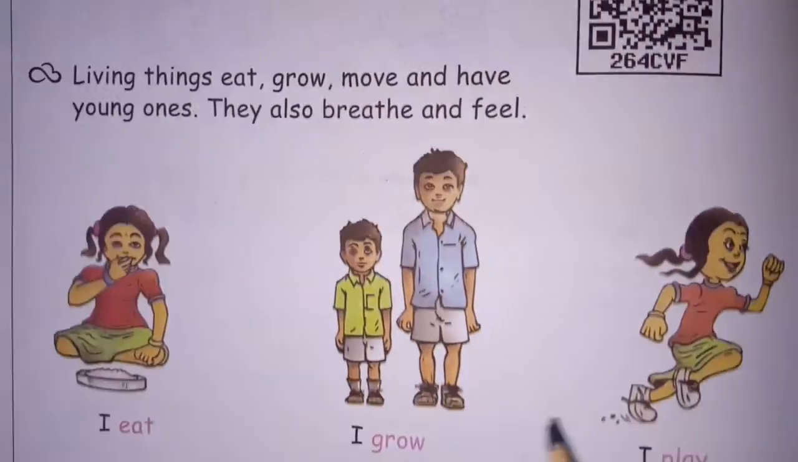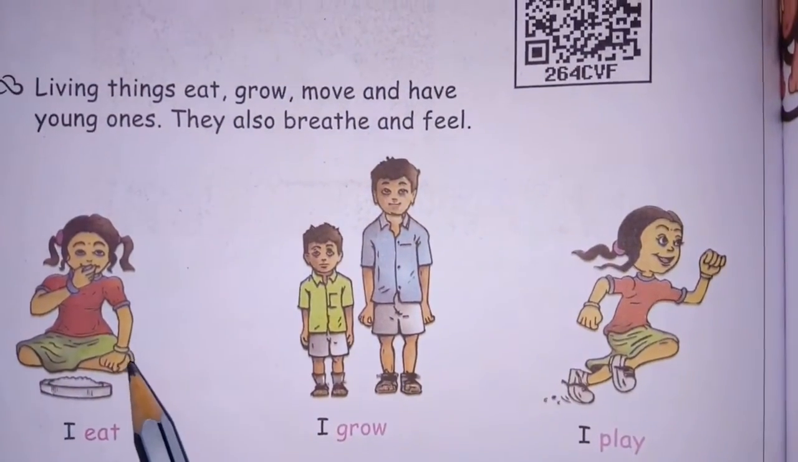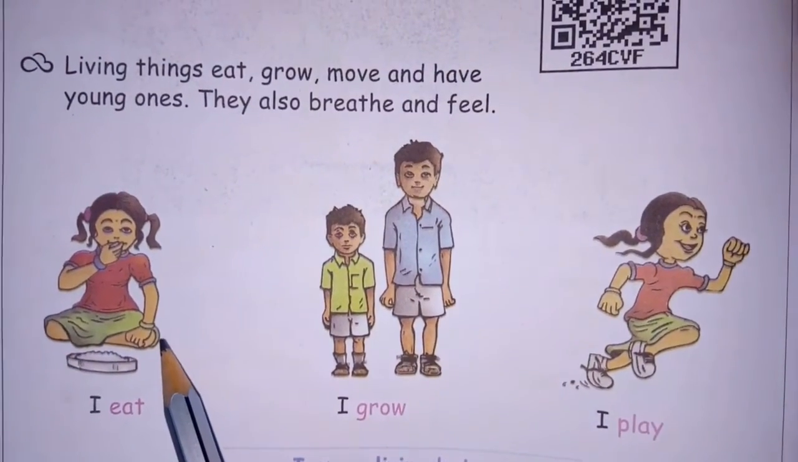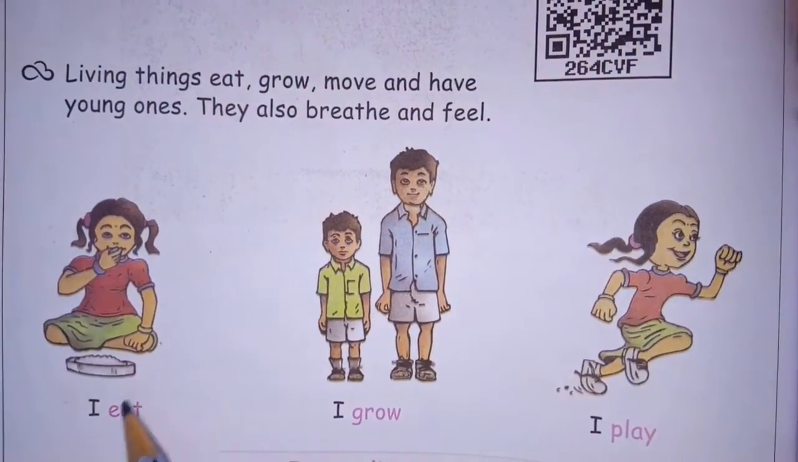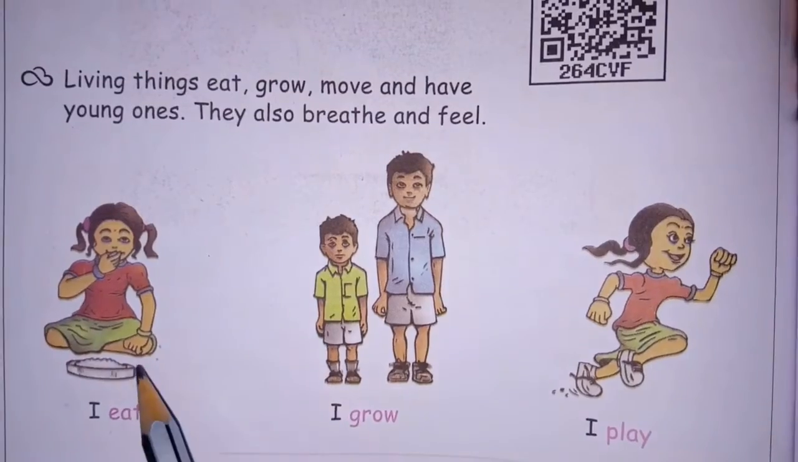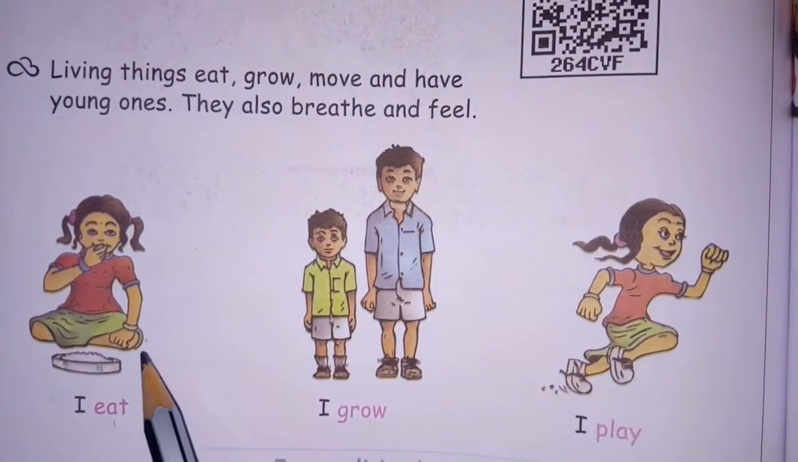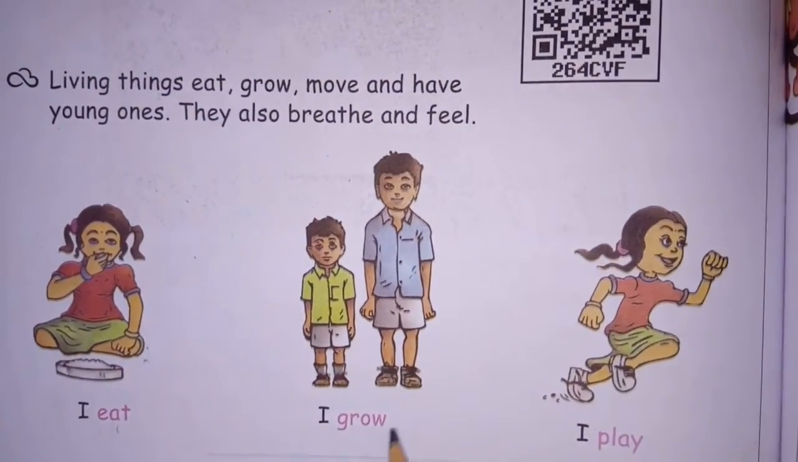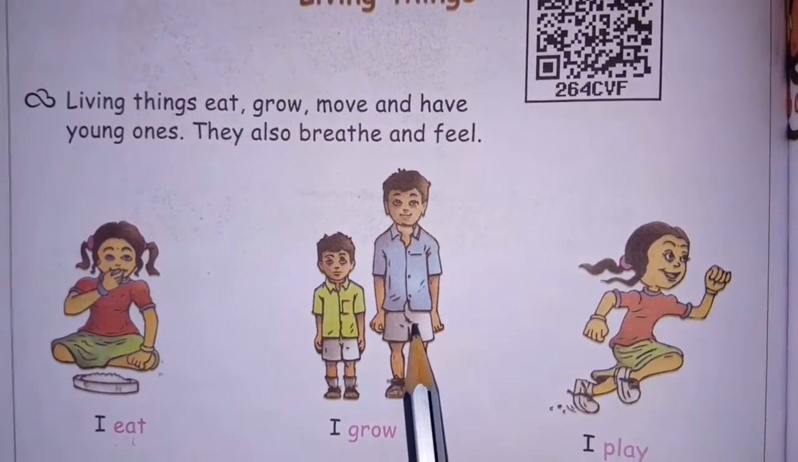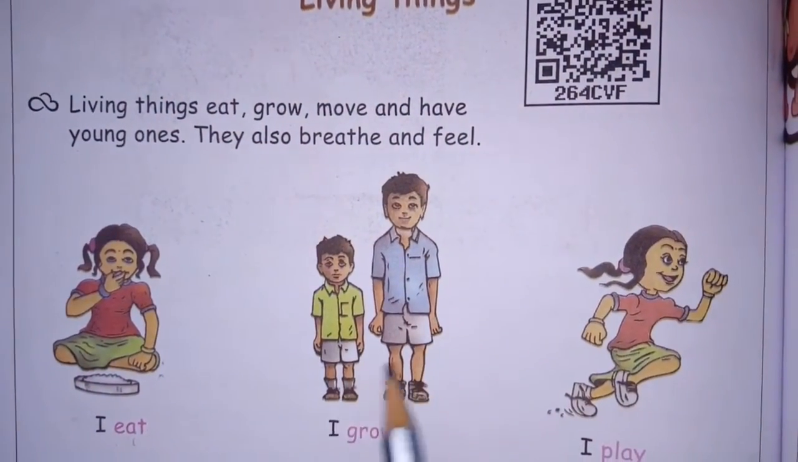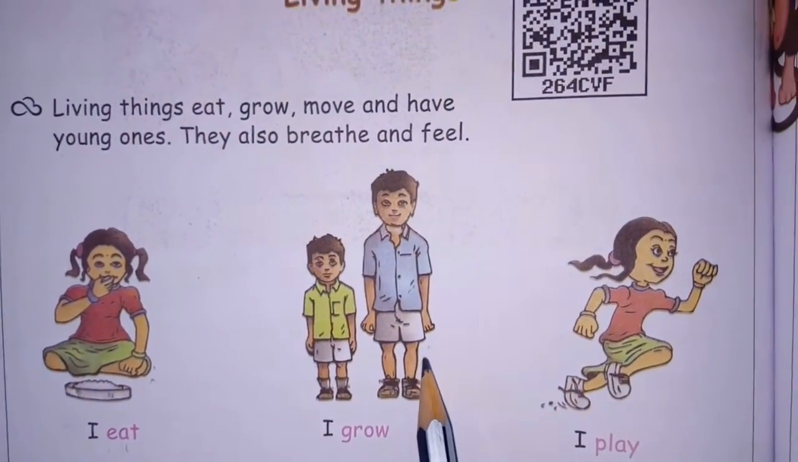That is given diagrammatically. This girl is one example of a living thing. She eats, so I eat. It is a characteristic feature of living things. And then grow, see, from small, increasing the height. That is an example of living things.